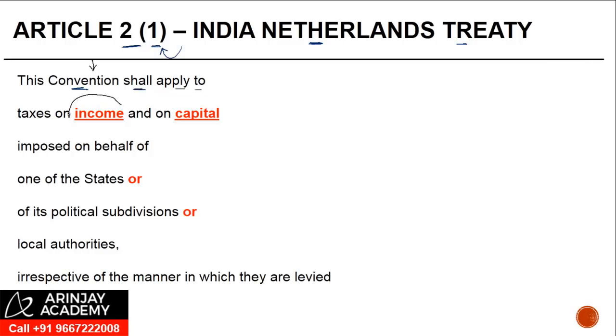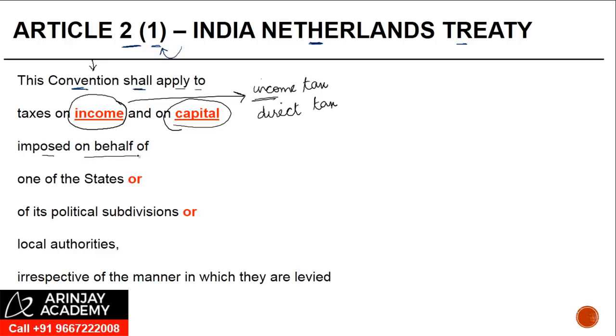Now you must be wondering, why is it that I have actually rounded off the word income? Kindly note that this does not say taxes on what form or shape. It does not use the word income tax. It doesn't use the word direct tax. It says taxes on income and taxes on capital, right?